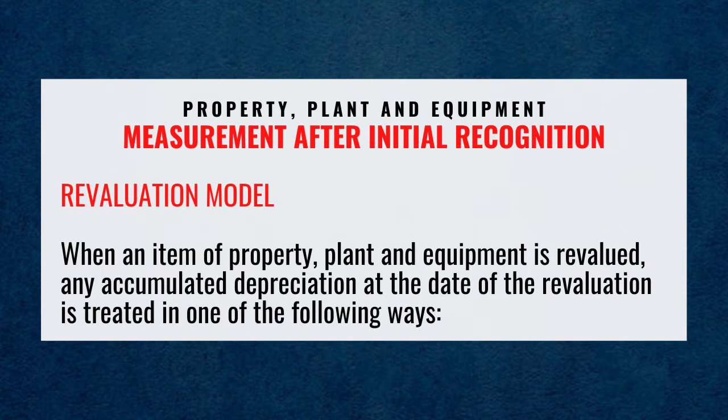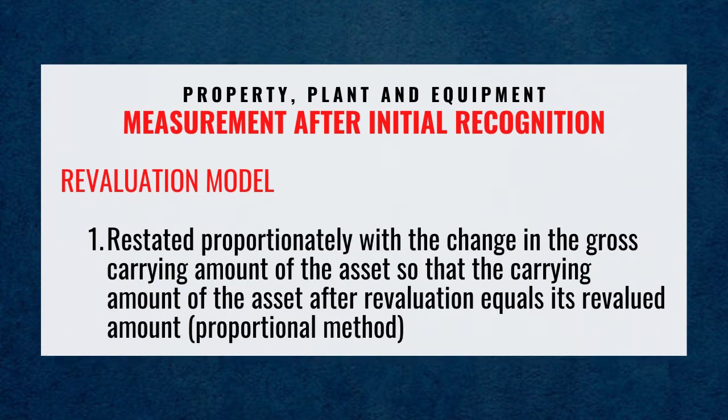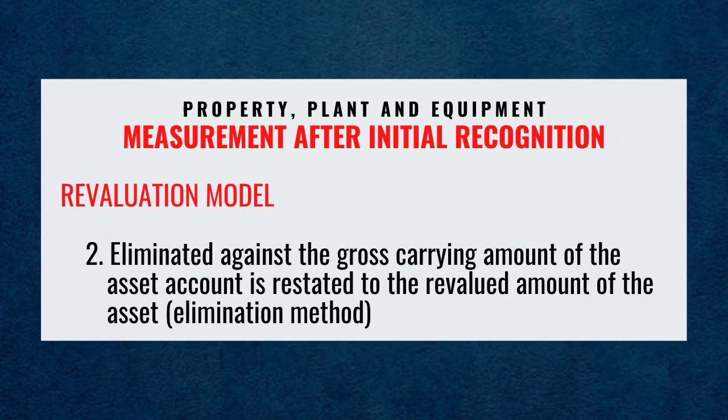When an item of property, plant, and equipment is revalued, any accumulated depreciation at the date of the revaluation is treated in one of the following ways. First, restated proportionately with the change in the gross carrying amount of the asset, so that the carrying amount of the asset after revaluation equals its revalued amount: proportional method. Second, eliminated against the gross carrying amount of the asset, and the asset account is restated to the revalued amount of the asset: elimination method.